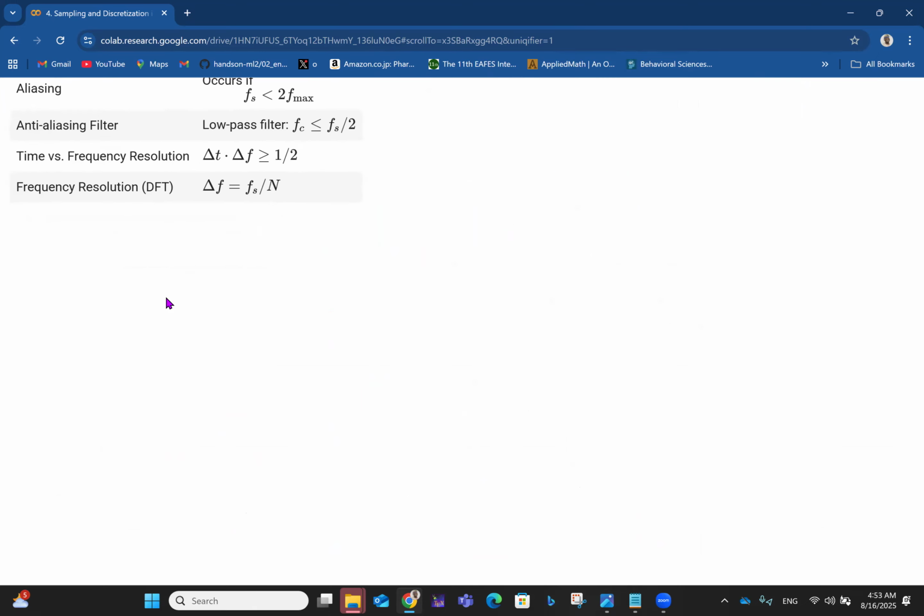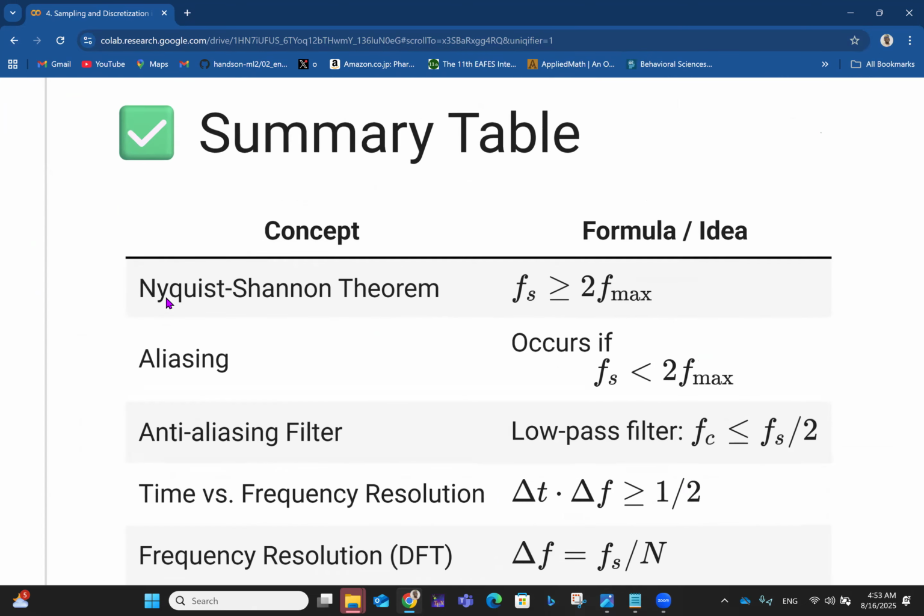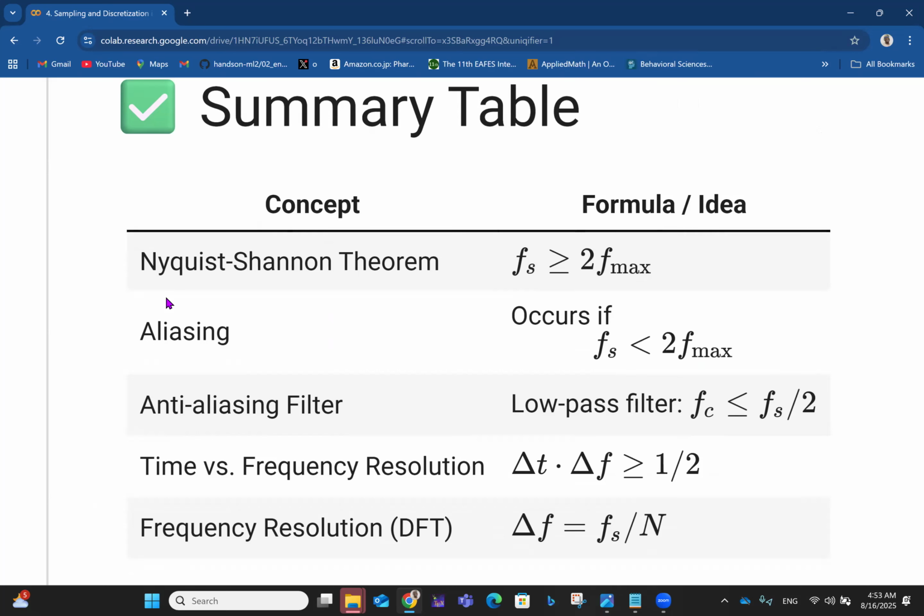time domain. So for sampling and discretization in time domain, we have, in summary, the Nyquist-Shannon theorem, which tells us that the sampling frequency should be greater than or equal to double the maximum frequency for perfect reconstruction. But aliasing occurs if the sampling frequency is less than double the maximum frequency. In that case, aliasing occurs.